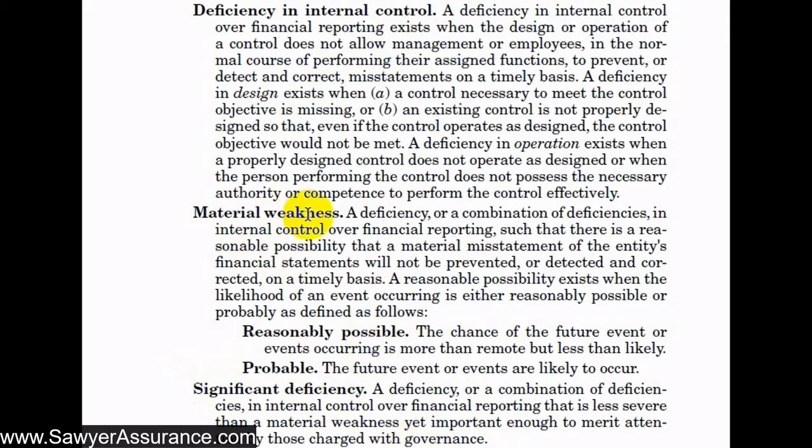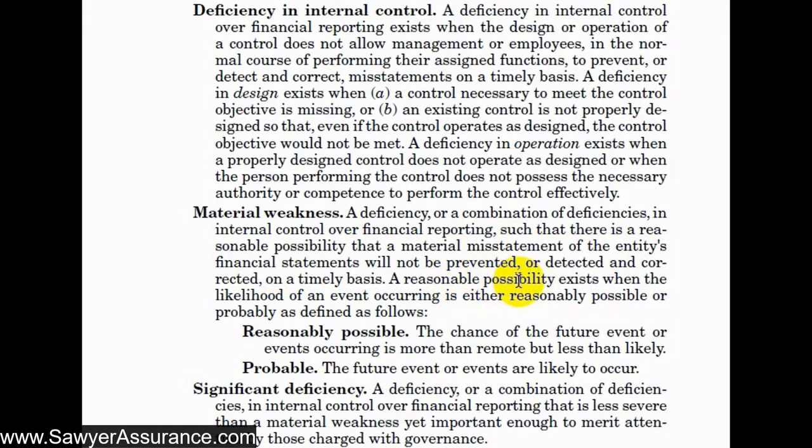And regarding material weaknesses, that's a deficiency or a combination of deficiencies, as we defined here, in internal control over financial reporting, such that there's a reasonable possibility that a material misstatement of the entity's financial statements will not be prevented or detected and corrected on a timely basis. So what does it mean when there is a reasonable possibility? That would be when the likelihood of an event occurring, and in this case, that a material misstatement of the financial statements will not be prevented or detected and corrected.